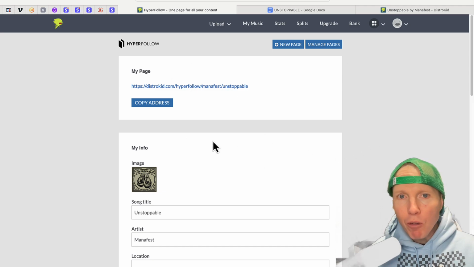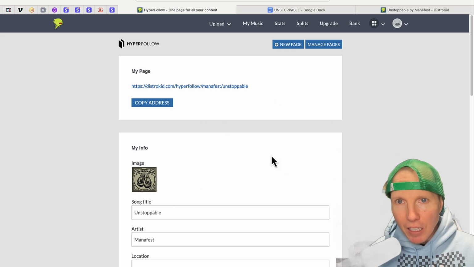But this is a game changer, because not only are you getting the pre-save of the song, but you're also collecting the email address.